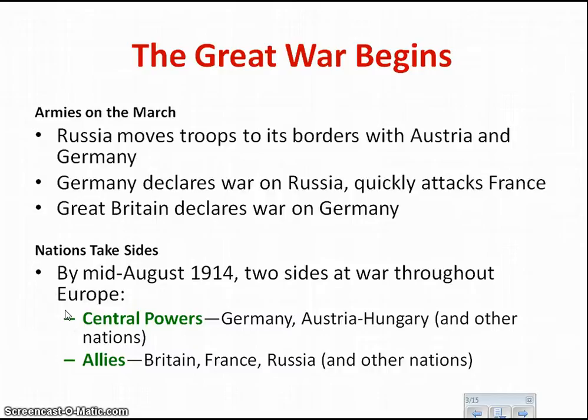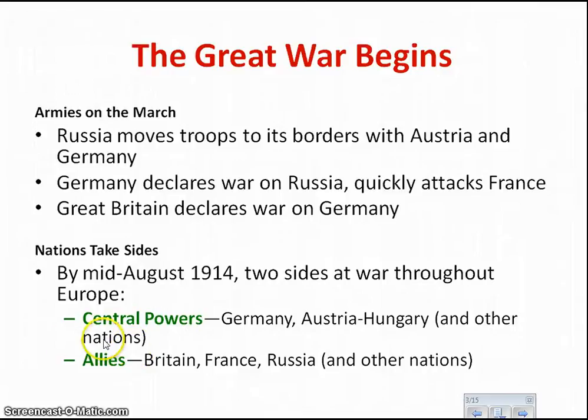Now, to note, we have two countries who start out neutral in 1914 and end up joining the Central Powers. These two countries are Bulgaria and the Ottoman Empire. The reason they joined the Central Powers is they are hoping to gain back land that they had lost earlier in the 19th century.